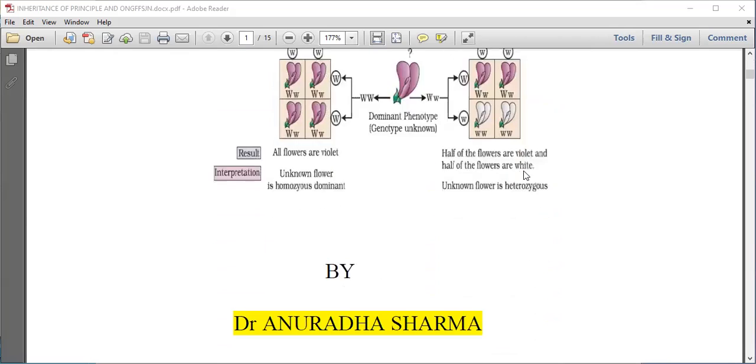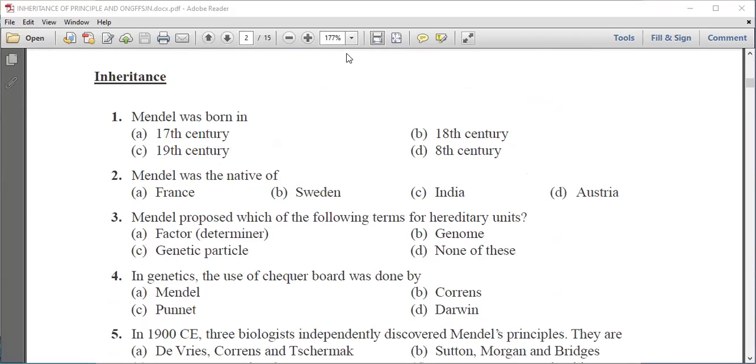So here comes the first question. Mendel was born in which century? First option is 17th century, second is 18th century, third is 19th century, and D is 8th century. Now we know that Mendel was born in 19th century. Next question is Mendel was native of France, Sweden, India, or Austria. Mendel was native of Austria. So D is the right option.